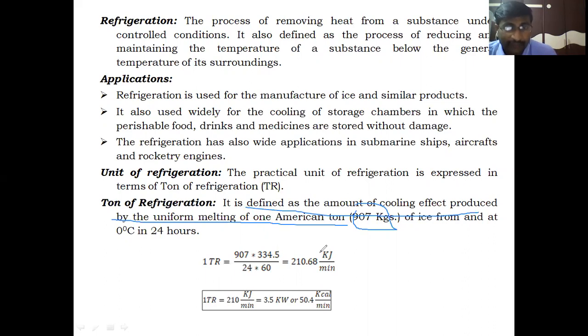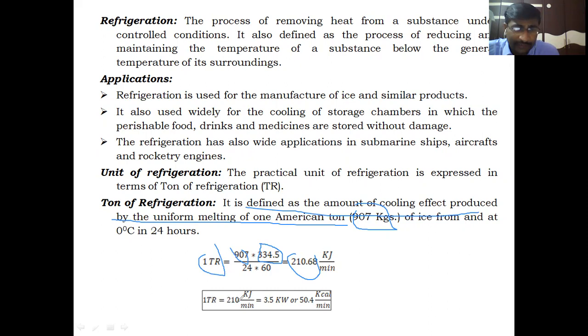So 1 ton of refrigeration can be represented in kilojoules per minute like this. For 907 kgs, during melting, ice produces a latent heat of 334.5, or approximately 335, divided by 24 into 60. One day is 24 hours, and converting into minutes, we divide by 60. So the value is 210.68 kilojoules per minute. This is the value of 1 ton of refrigeration.